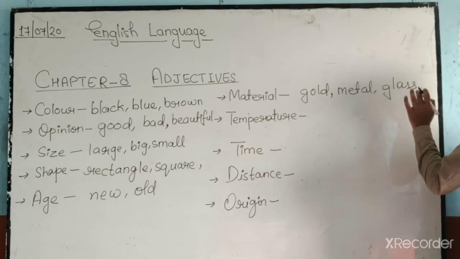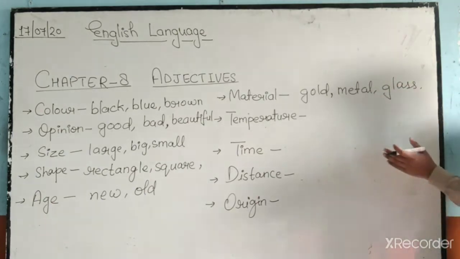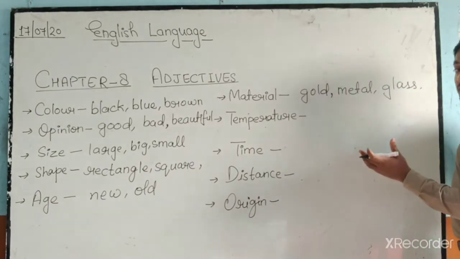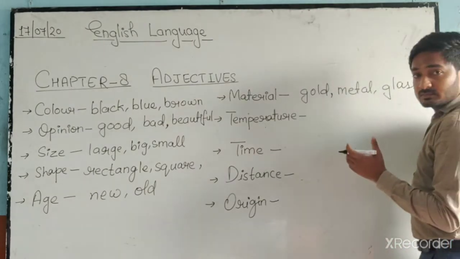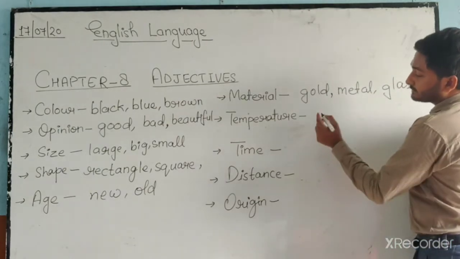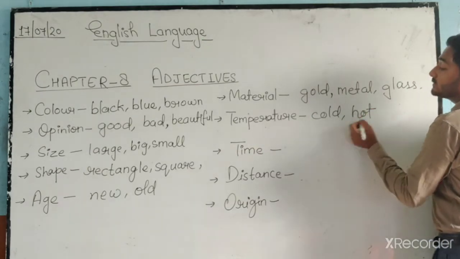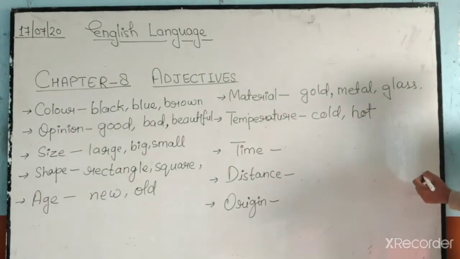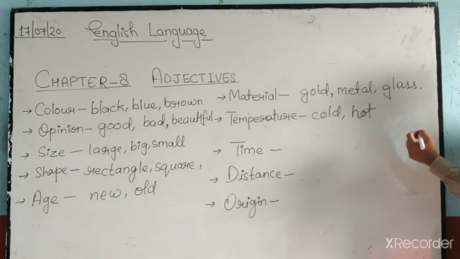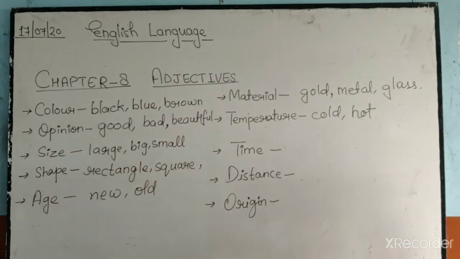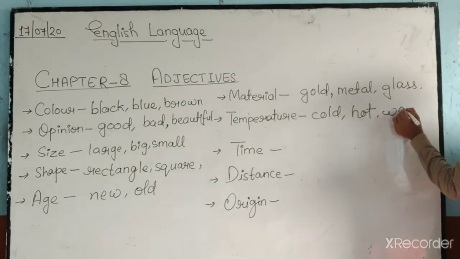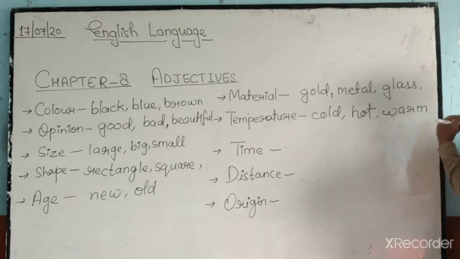My specs are made of good glass. Temperature, like cold, hot: tea is very hot, ice is very cold, and warm: this blanket is warm, etc.